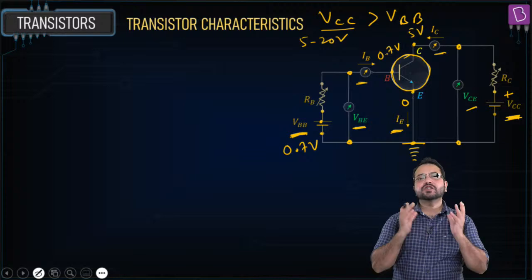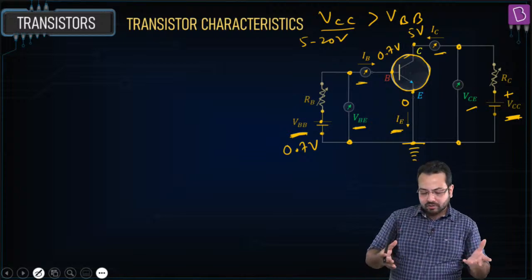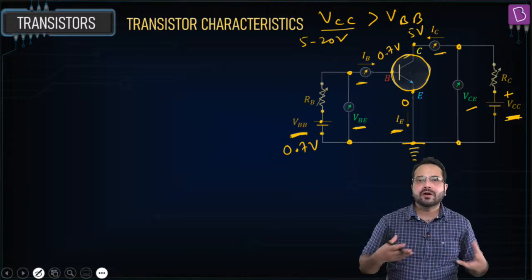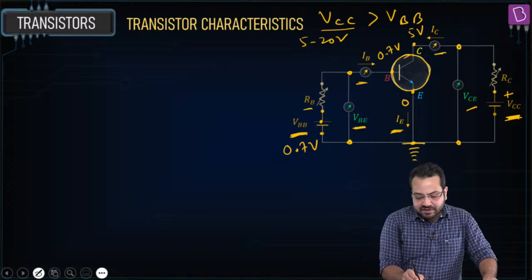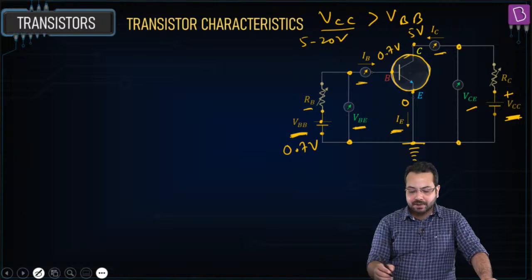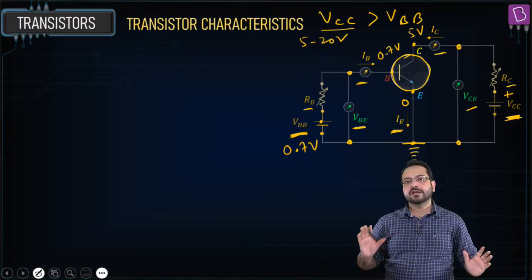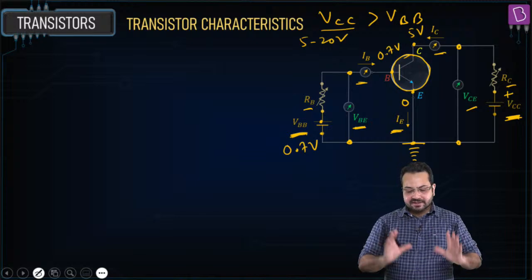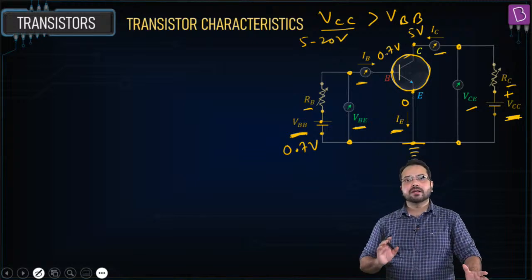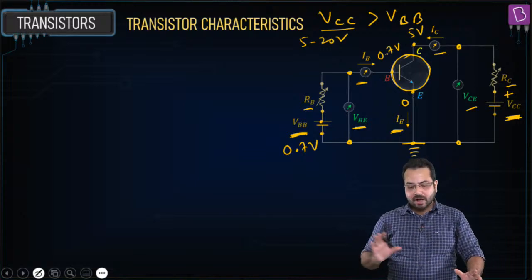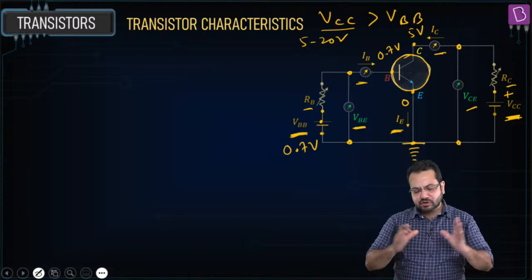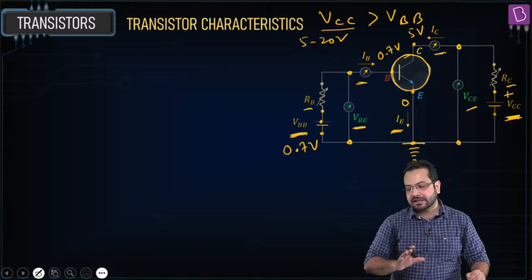Okay, now these are just voltmeters. They are not going to be part of the circuit. They are not going to affect the circuit. They are just voltmeters. And then we have these resistances RB and RC to control the current. Is this clear to everyone? Is the circuit for a transistor clear to everyone? Unless it is clear, there is no point moving forward. So just let me know if this is clear to everyone.